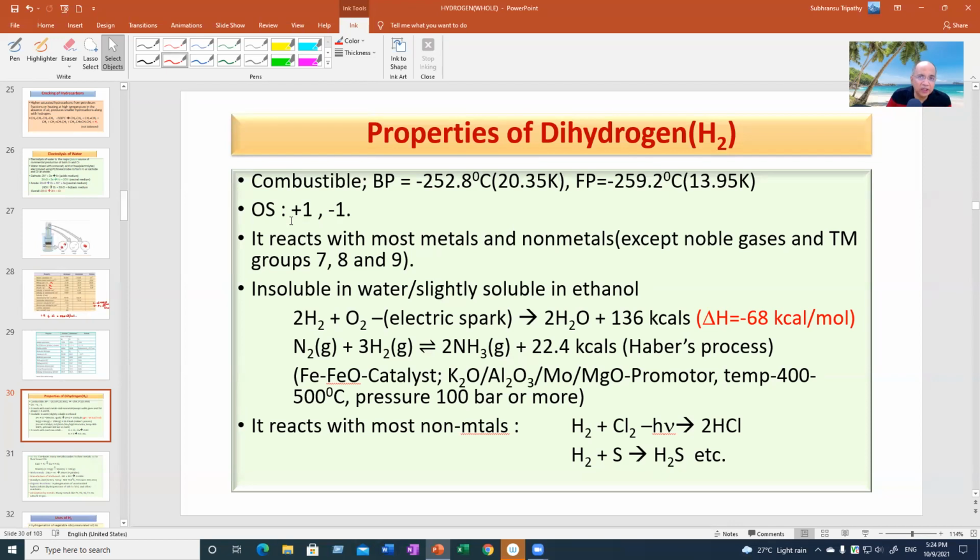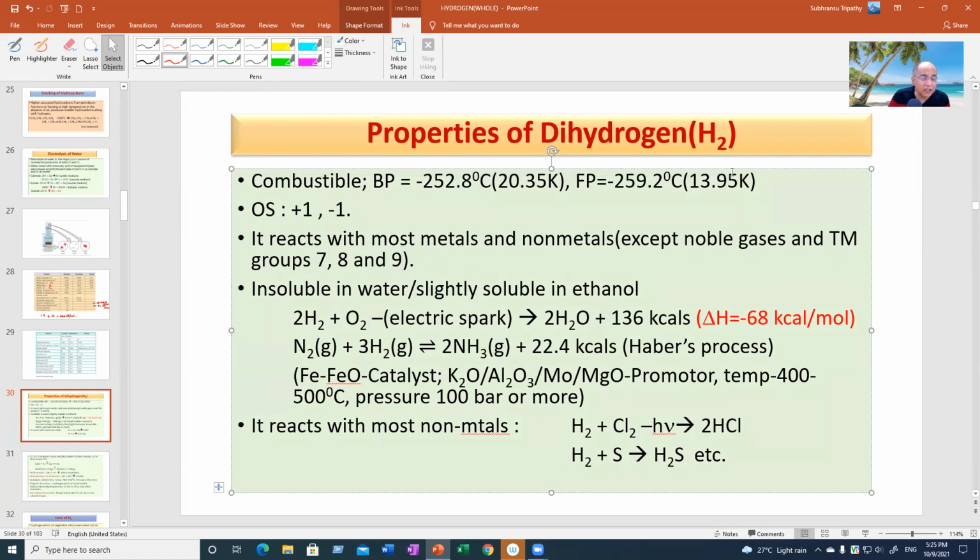It can lose 1 electron, it can gain 1 electron. It reacts with most metals and non-metals, except noble gases. It doesn't react with noble gases, and these three groups of transition metals, group 7, the manganese group, group 8, the iron group, and the nickel group, it doesn't react. I'll tell you the details later.